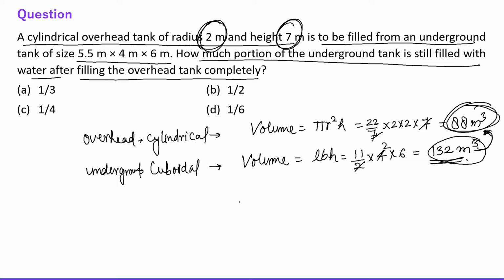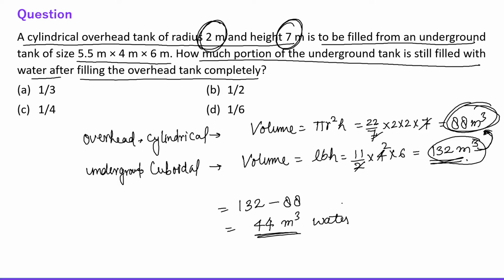Fine. So after filling this cylindrical tank from the cuboidal tank, the underground tank is still left with 44 meter cube water, right?